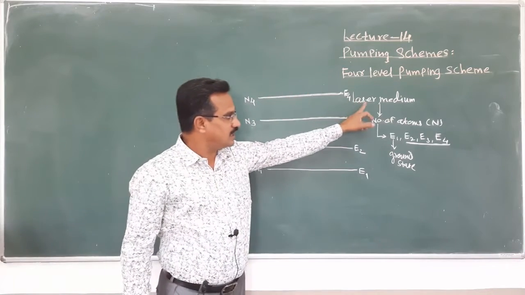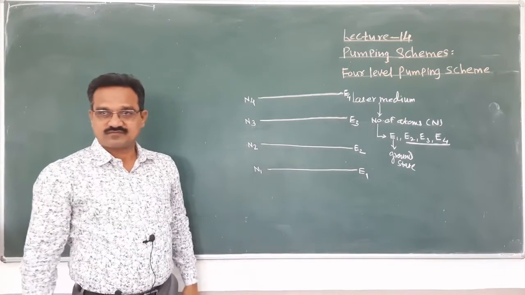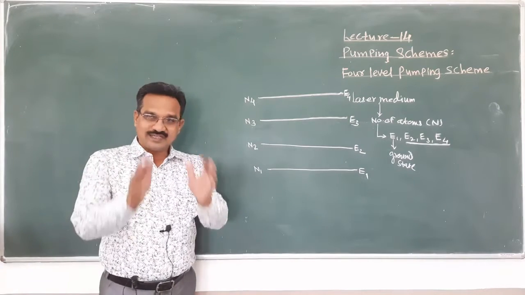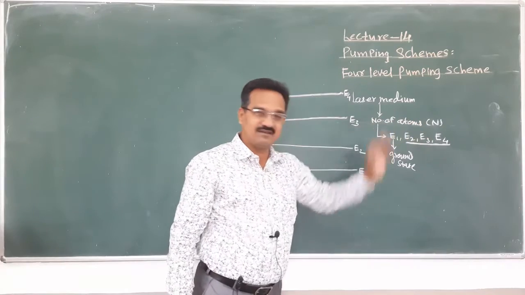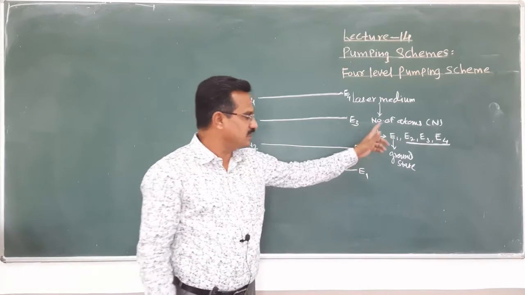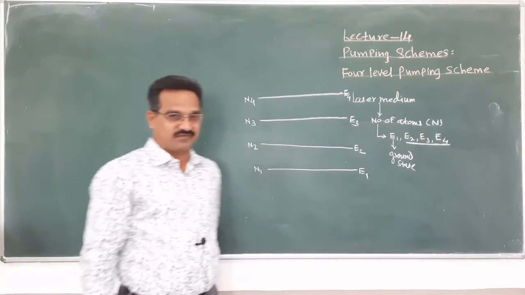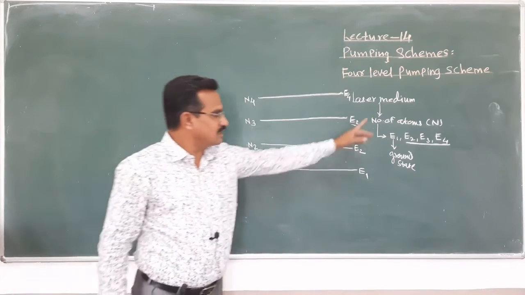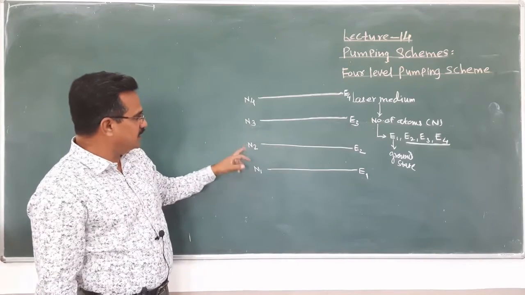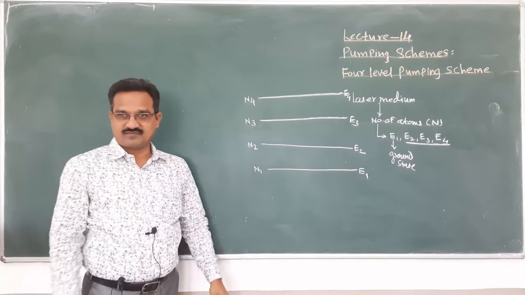So a laser medium is considered, within that a group of atoms N, possessing four energy levels E1, E2, E3 and E4, and the atoms are distributed as N1, N2, N3, N4.